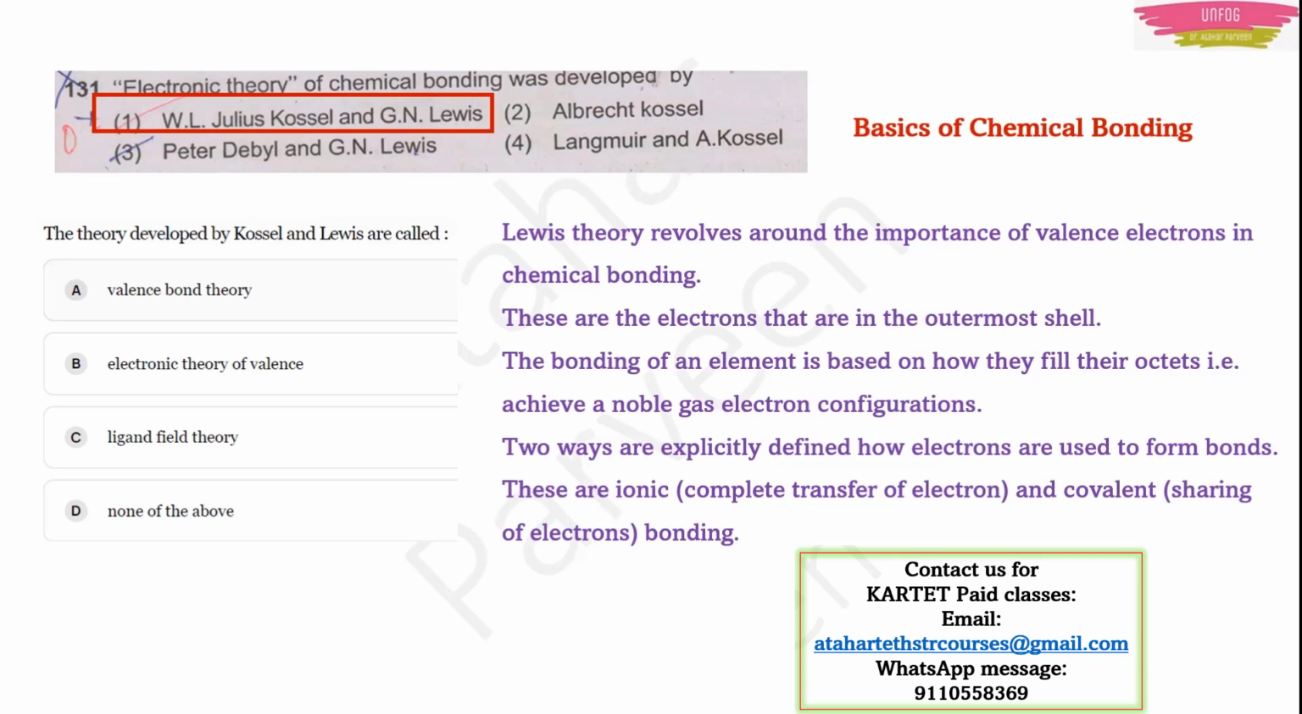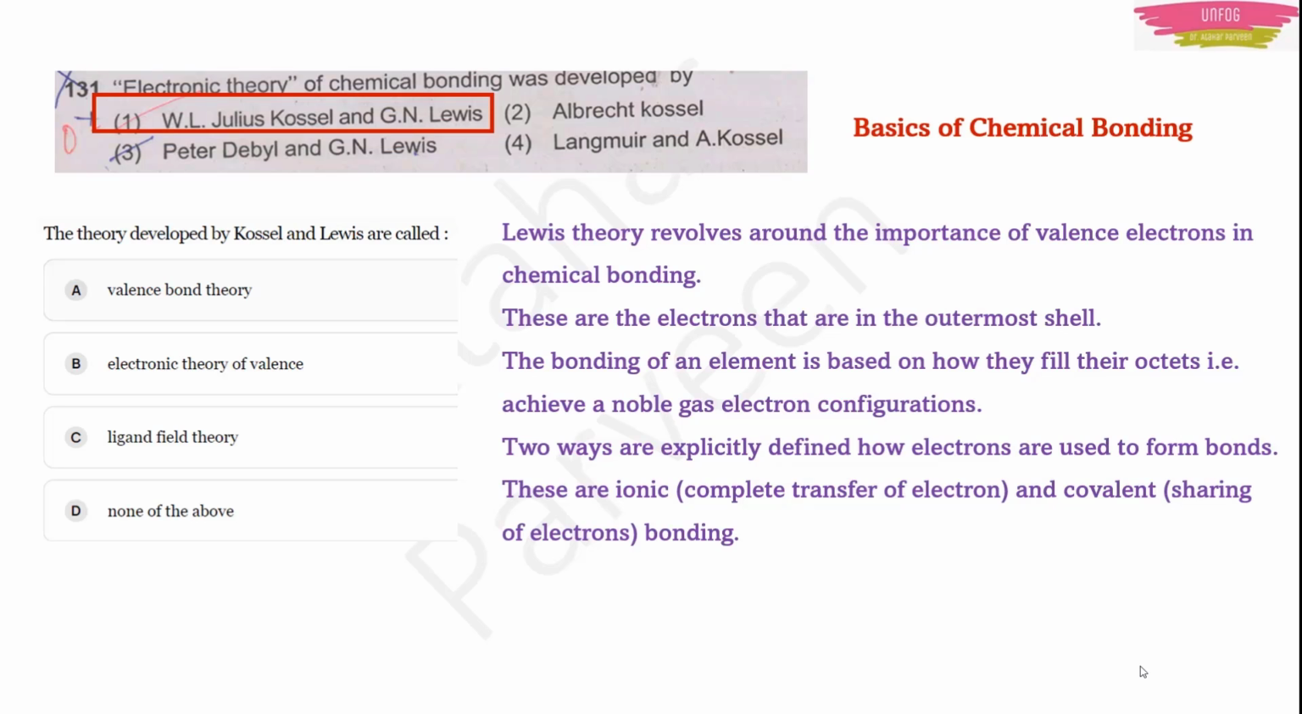Basically, for an element, bonding happens by filling their octets. Octet means that the element will achieve a noble gas electronic configuration. Now, there are two ways by which electrons are used to form bonding between two atoms. First way is ionic bonding. Second way is covalent bonding. In ionic bonding, there will be complete transfer of electrons from one atom to another. And in covalent bonding, there will be sharing of electrons between two atoms. Means electrons will not leave their atom; staying in that atom only, they will bond with electrons from the other atom.